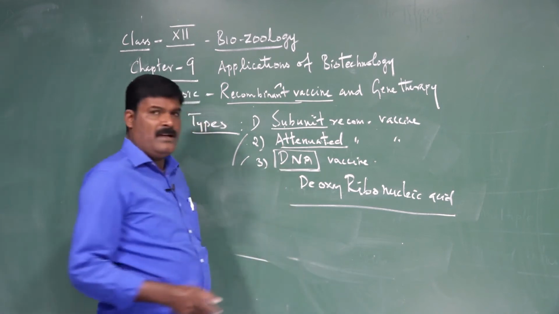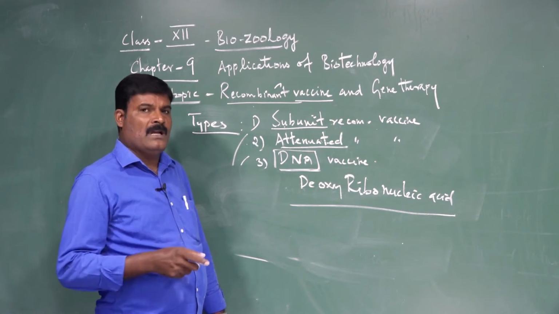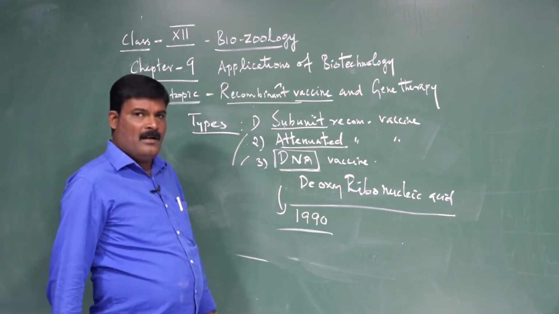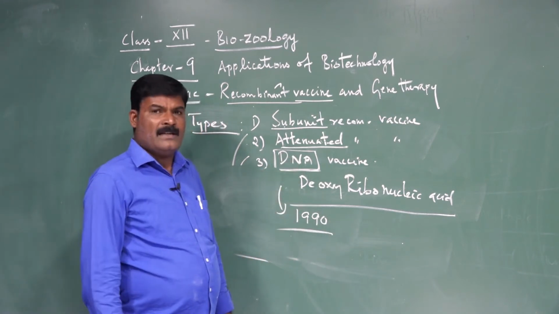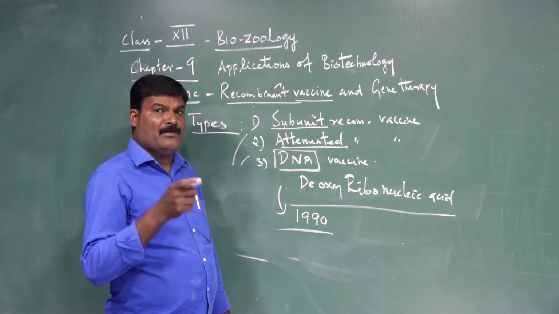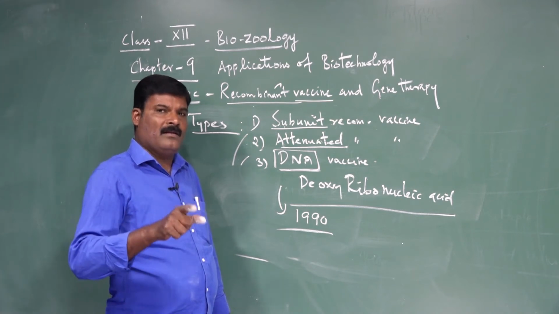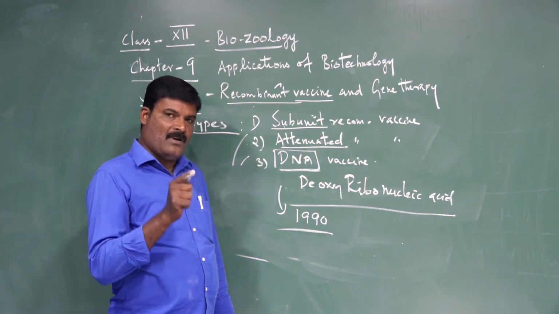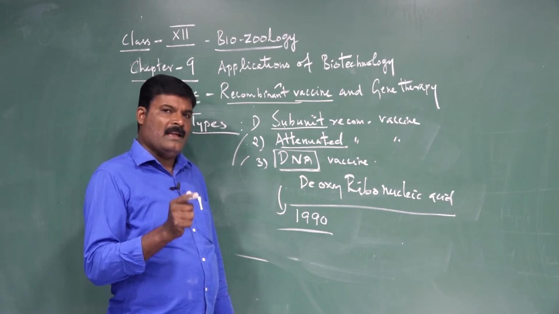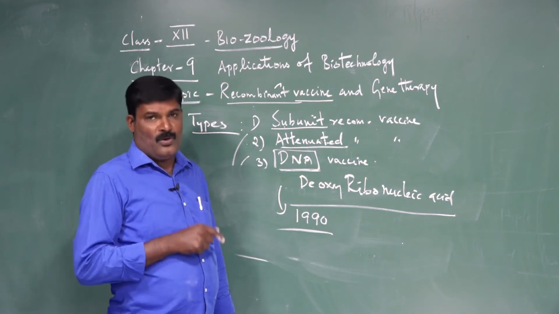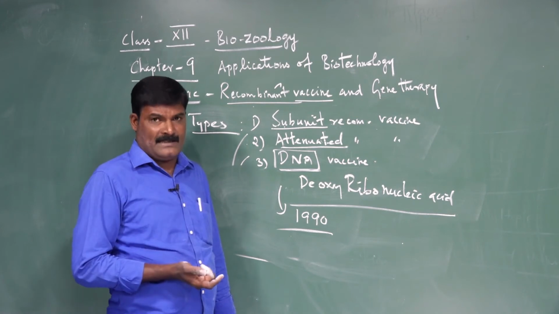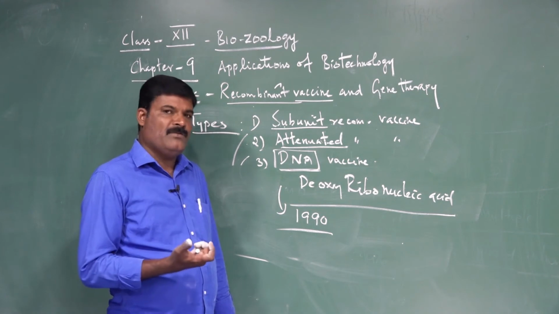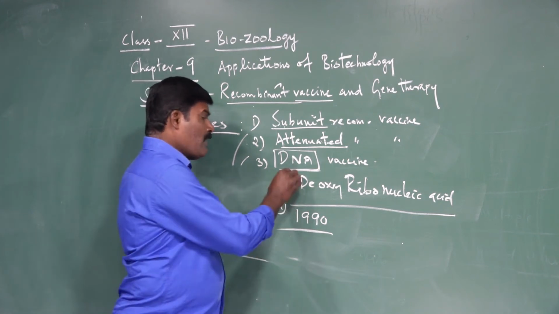So this is one of the novel approaches that came into the 1990s. It is a new method because the immune response of our body is stimulated by the DNA molecule. I repeat, the immune response of the body is stimulated by the DNA molecule. These are used in the immunization process. What is immunization? Administration of the vaccine. So listen carefully, this is a novel method.